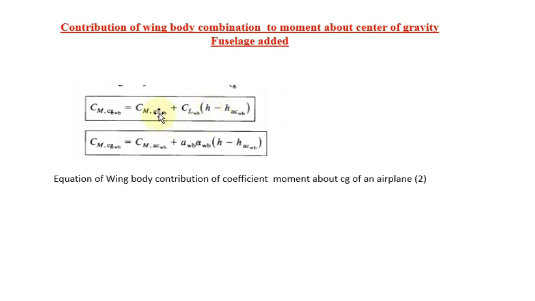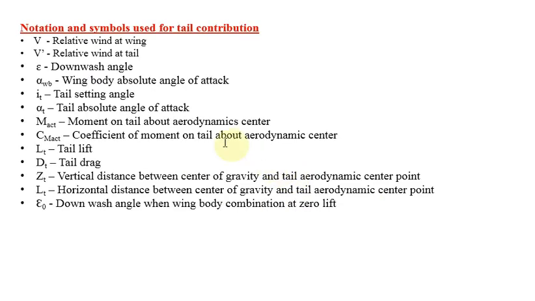Instead of wing, we are using the wing body combination. The principle will be the same as in your previous case. So this is the second set of equations, the equation of wing body contribution to the coefficient of moment about center of gravity of the airplane. Okay, so the first equation is over, then the second equation is over. Now we move on to the third equation.